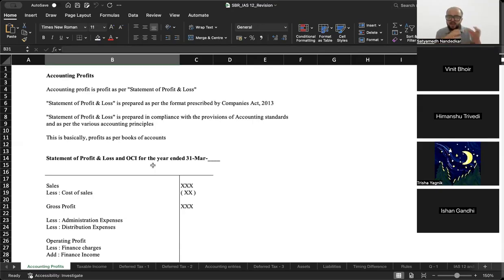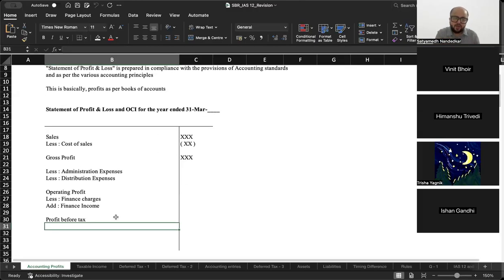अब because I'm calling accounting a made up science, there are lots of irregularities that have taken place. This standard that we are going to study will balance off all those irregularities. The yin yang balance will be established in this standard. आपका अकाउंटिंग प्रॉफिट is profit as per books of accounts. ठीक है. Whenever I say accounting profit or book profit, that means in books of accounts, profit and loss account में profit before tax कितना दिख रहा है, that is your accounting profit.